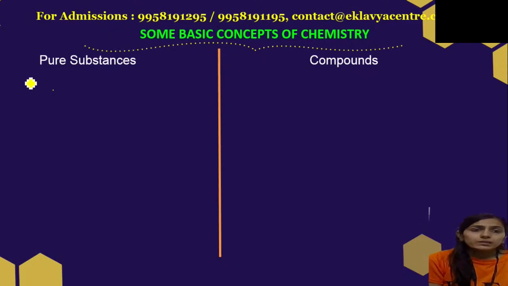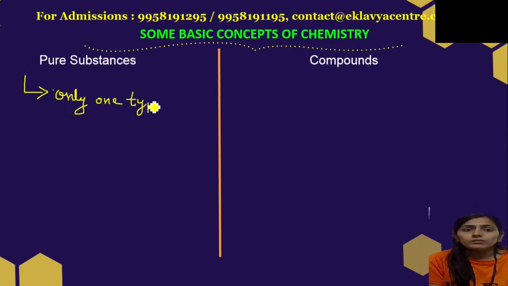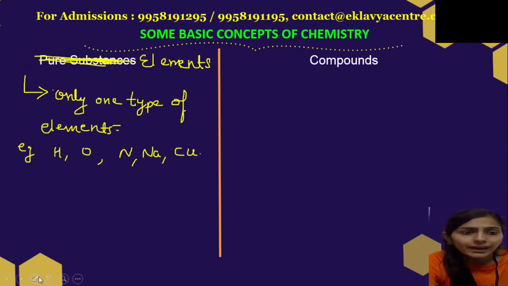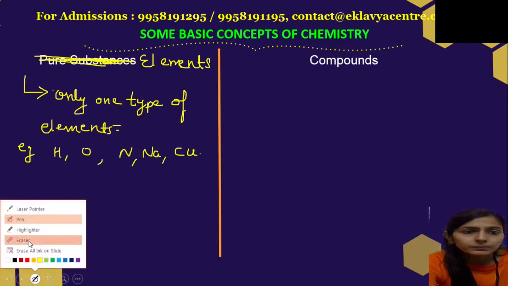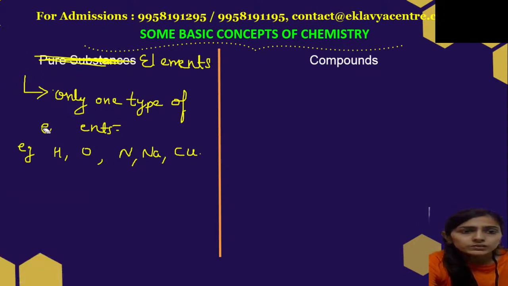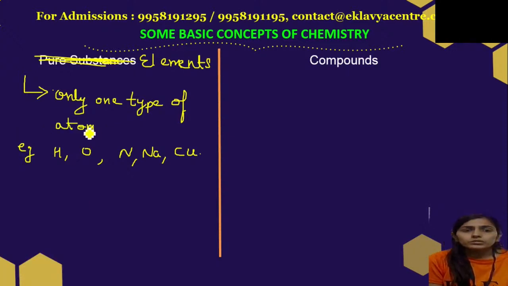Now what are pure substances? Pure substances are those substances which are made from only one type of elements. What are elements? Elements are those which are made up of only one type of atoms, like hydrogen, oxygen, nitrogen, sodium, copper, etc. Now these atoms can also combine with each other.